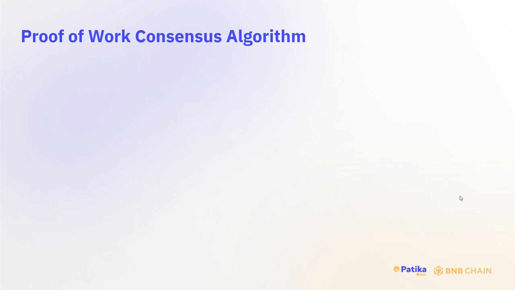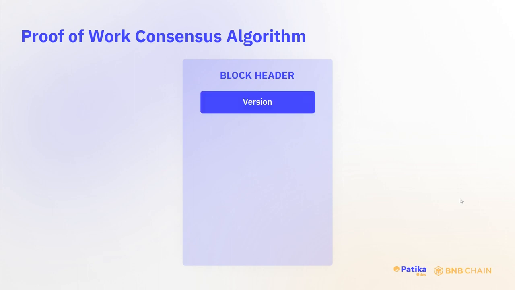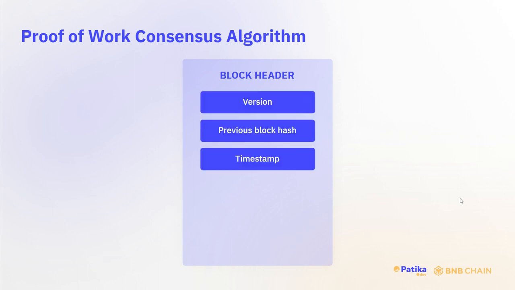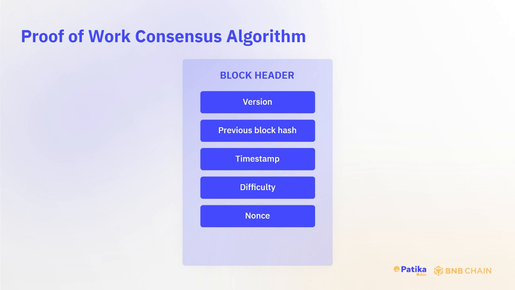Okay, let us understand it in detail. In our previous lectures, I mentioned difficulty and nonce value, but I said that I want to explain them in later lectures, and we'll also see them in the blockchain demo in detail. So we have a block header, and in this block header we have version, previous block hash, timestamp, difficulty, nonce, and Merkle root. In this regard, to be able to understand difficulty and nonce value is really important.